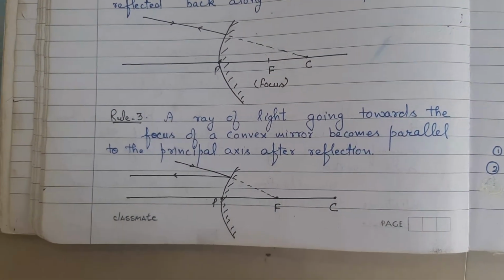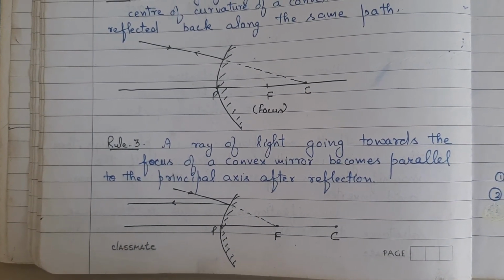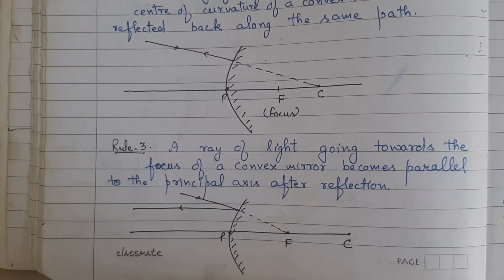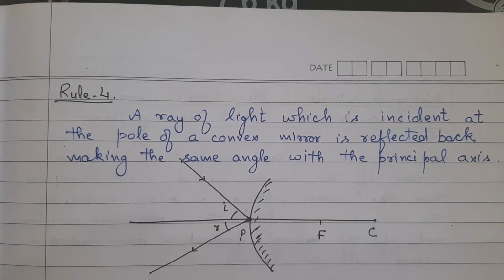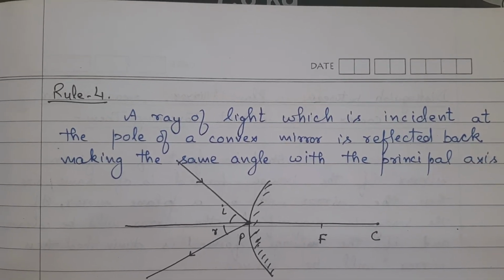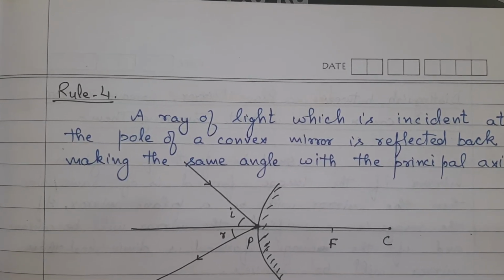Rule number 3: a ray of light going towards the focus of a convex mirror becomes parallel to the principal axis after reflection. Rule number 4: a ray of light which is incident at the pole of convex mirror is reflected back, making the same angle with the principal axis.